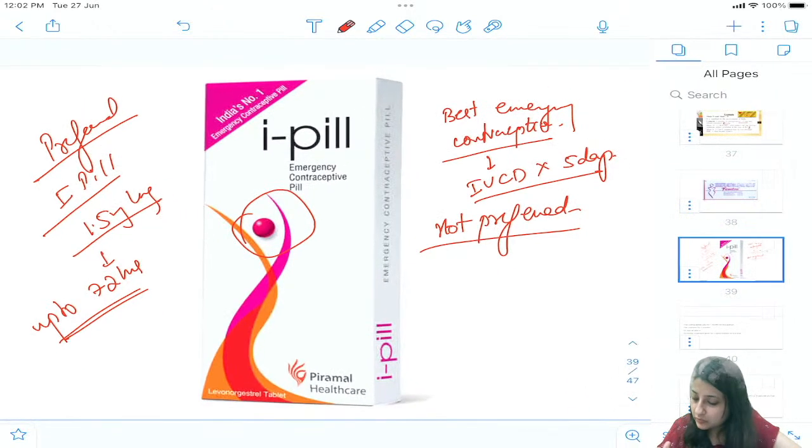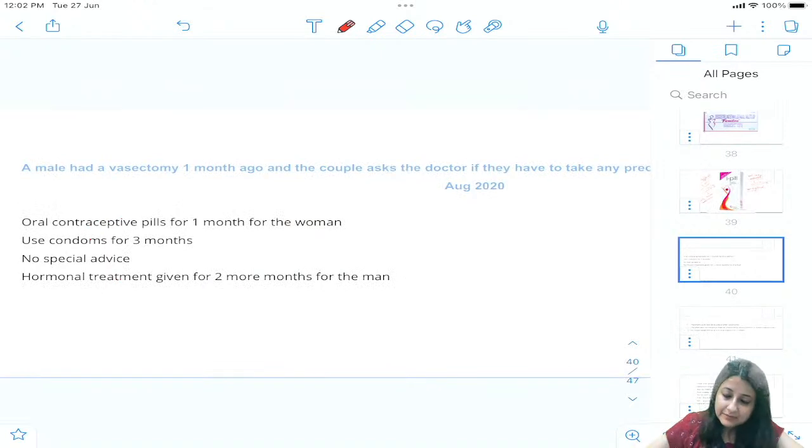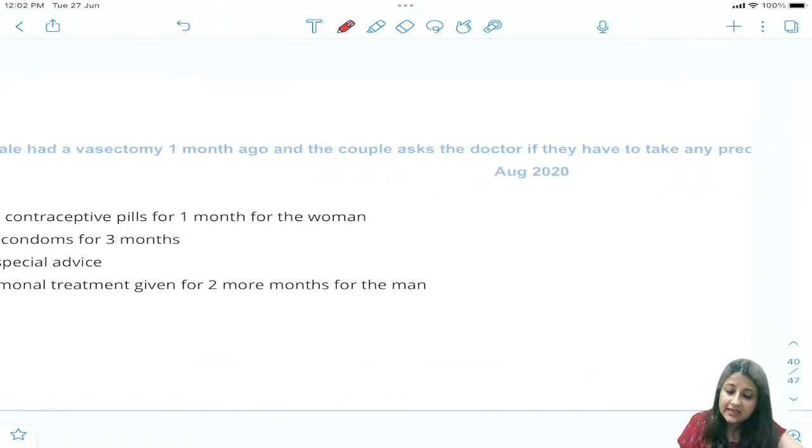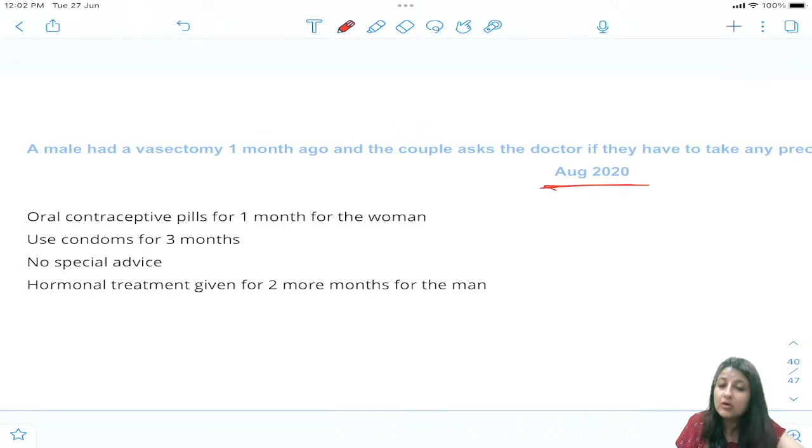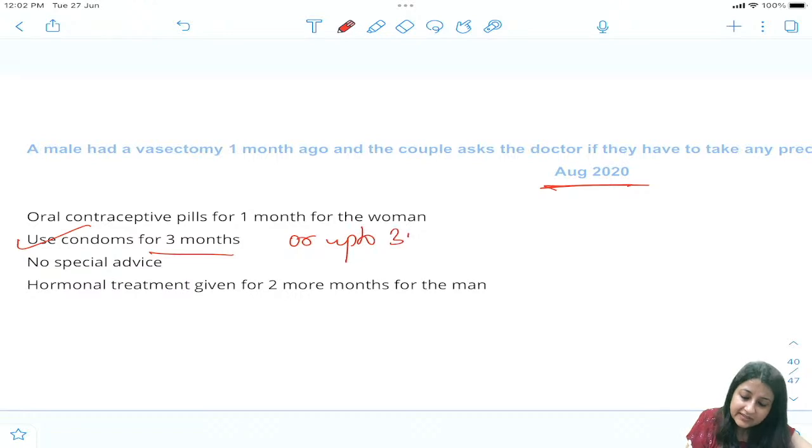Now coming to one more topic which keeps coming in our exams, guys, is about vasectomy. See, it came in 2020, it also came in 2023. So I just want to discuss this. A male had a vasectomy 1 month ago, and couple asked the doctor if they have to take any precaution. Okay, so what will the doctor advise? What is the answer to this? Nothing much. nausea हो सकता है थोड़ा बहुत. Okay, not any specific one. All right, yes, use condoms for 3 months, 3 months or up to 30 ejaculations free.